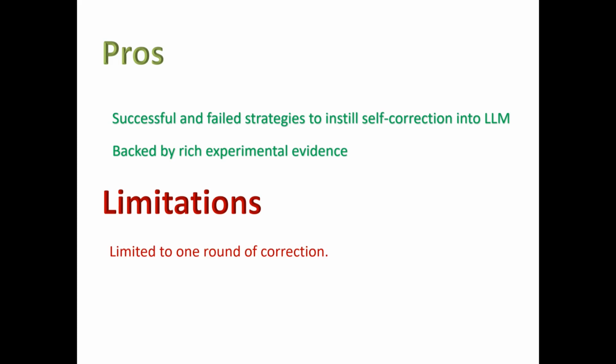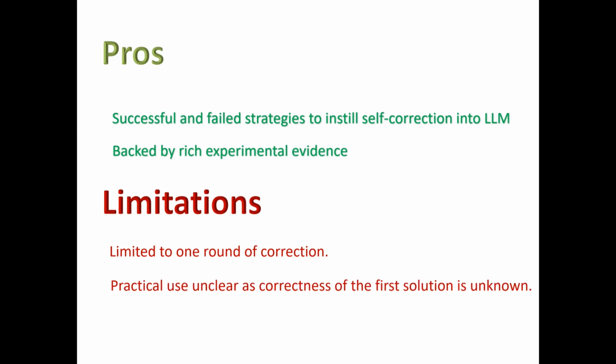First, the proposed approach is limited to only one round of correction, and the practical use of this method is unclear, as the correctness of the first solution is unknown, so we don't know whether we need the second solution. And the improvement over REINFORCE is still limited. As you can see on the MATH dataset, there is only a 4.4 improvement.